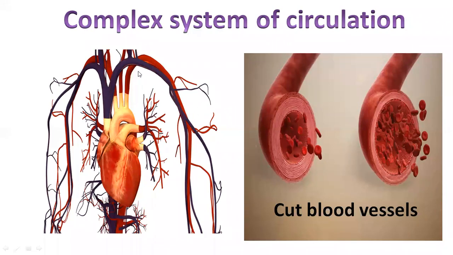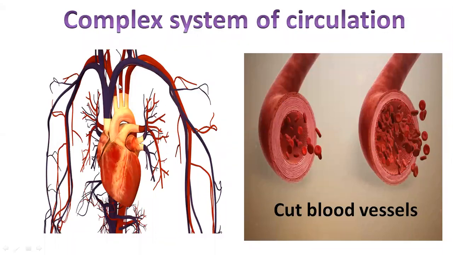That fluid connective tissue which is flowing to each and every cell, communicating and connecting with each and every cell, is nothing but our blood. Blood is also a tissue which has different components, and it is like a stream flowing in narrow blood vessels.